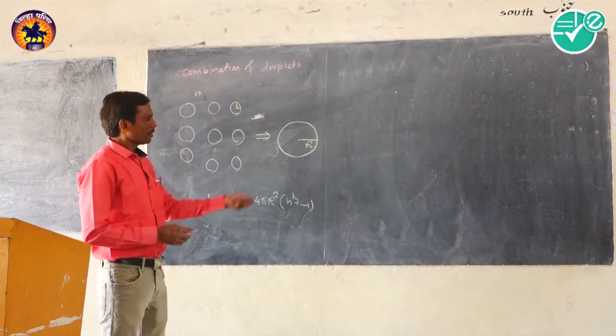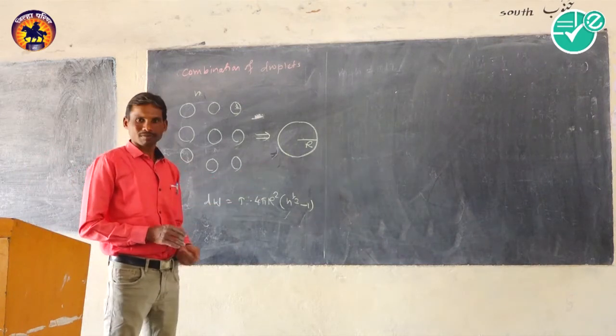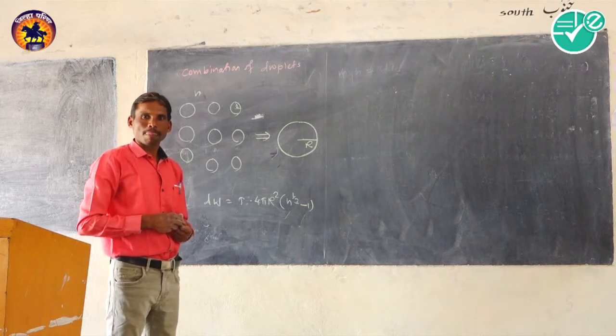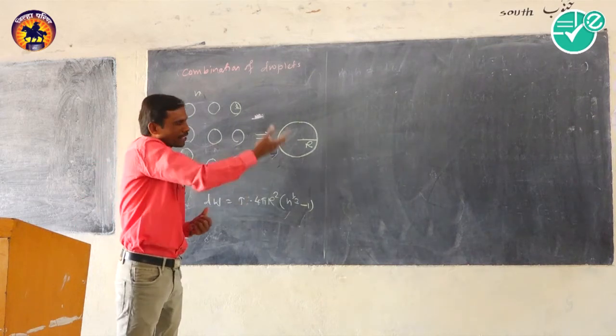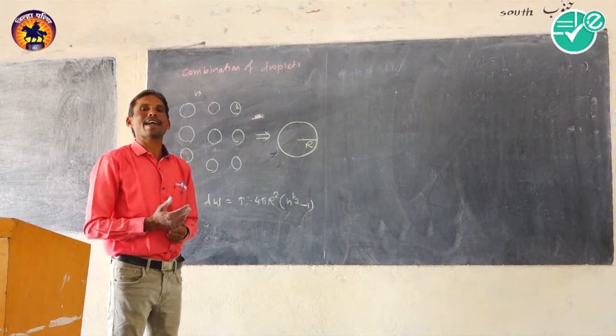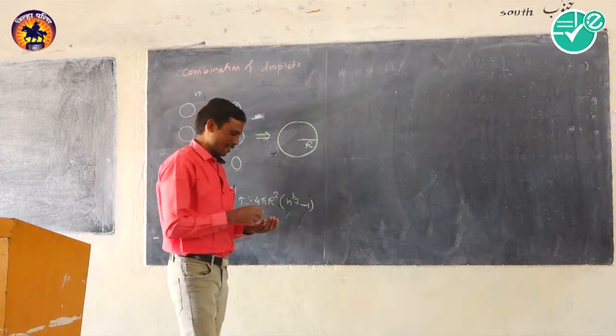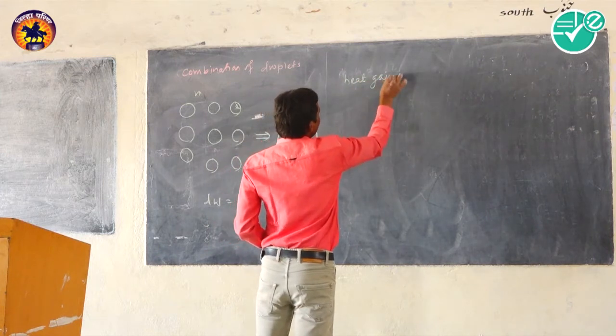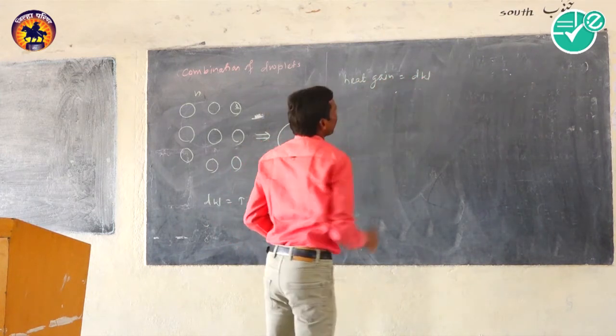But here energy is released, and that released energy is absorbed by the big drop, and converted in the form of either heat or kinetic energy. It means the heat gain is equal to work done.